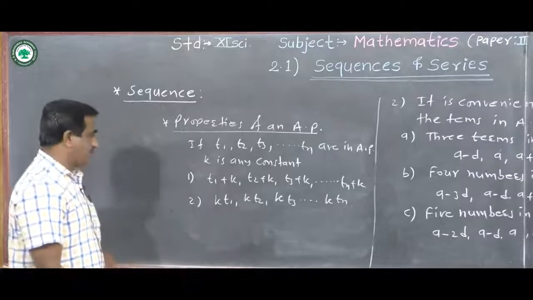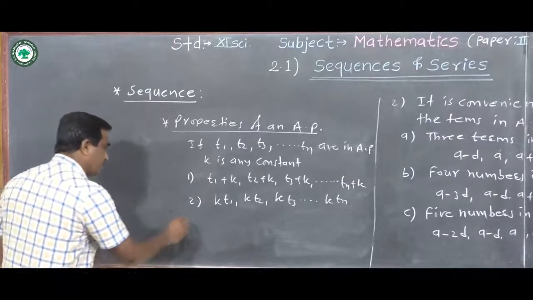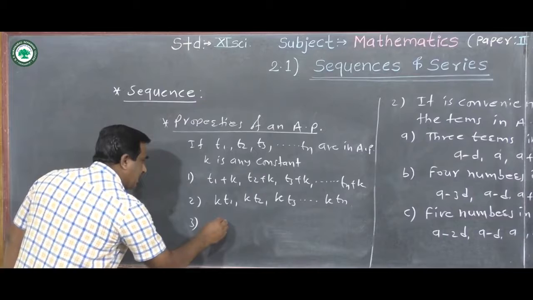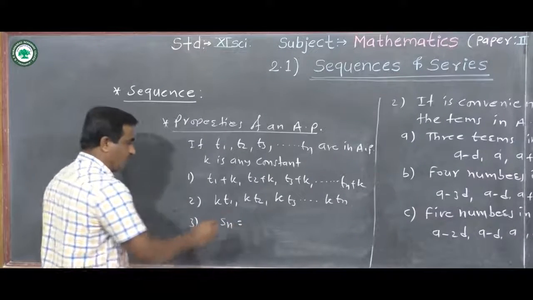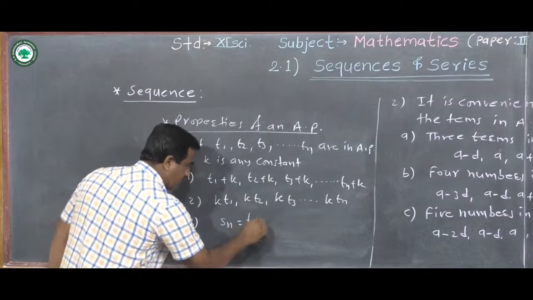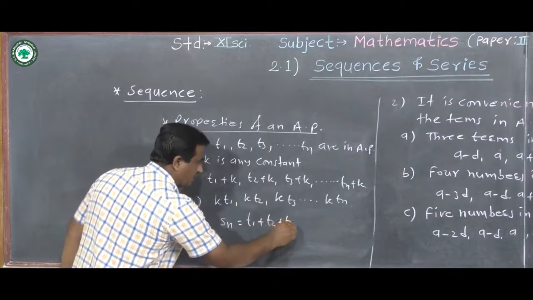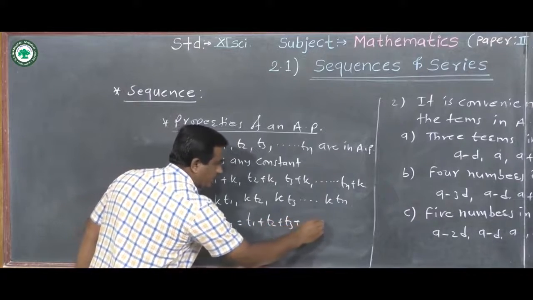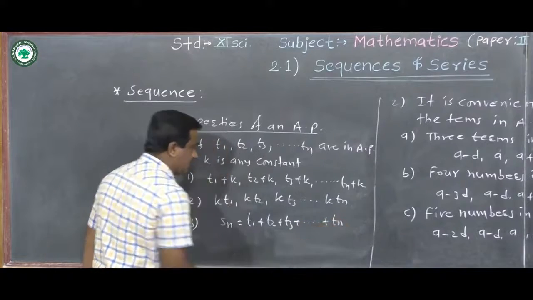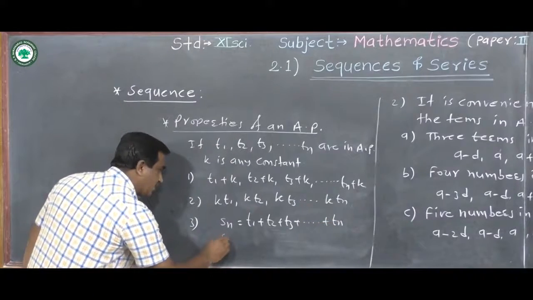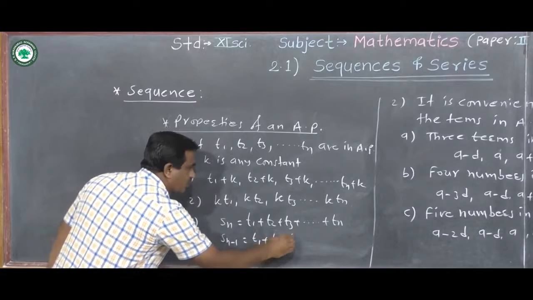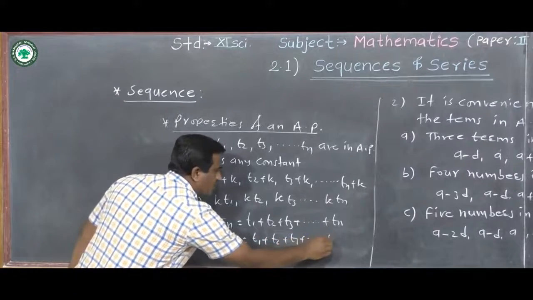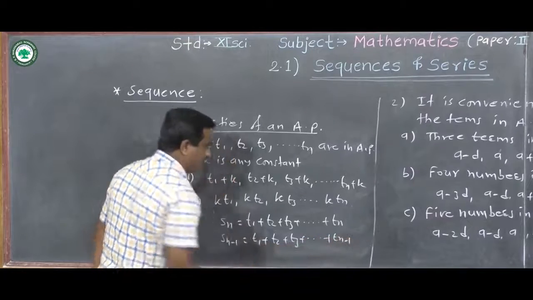Also, you know the third property. If Sn is equal to the sum of the first n terms of a sequence, we can write T1 plus T2 plus T3 plus and so on Tn, and if we write Sn minus 1 is equal to T1 plus T2 plus T3 plus and so on Tn minus 1.